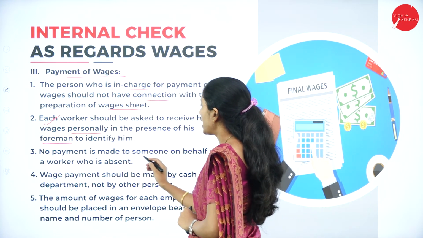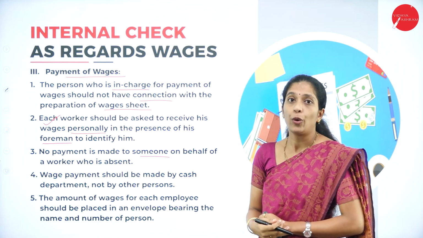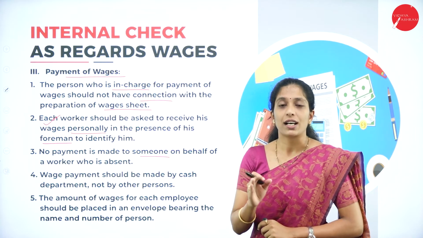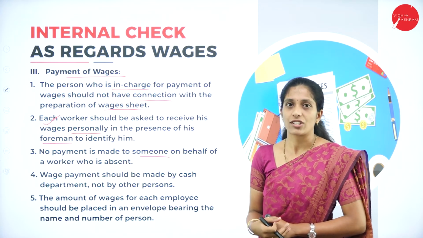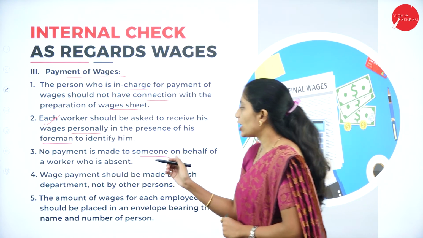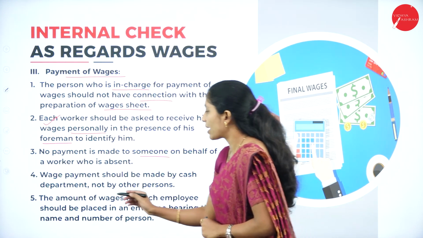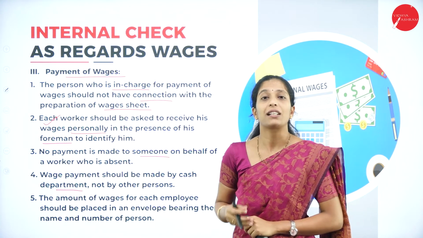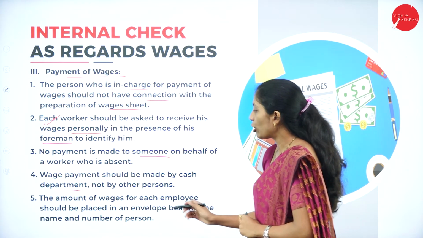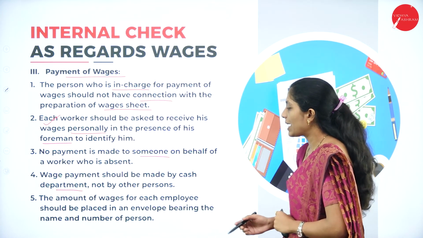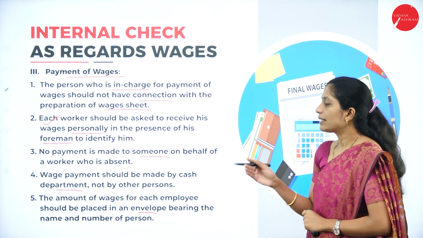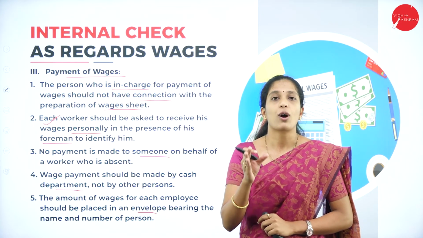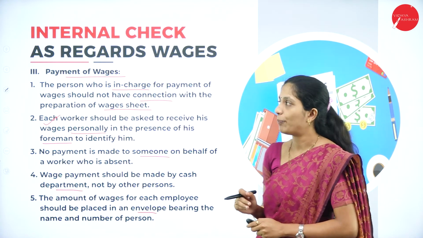Next, no payment is made to someone on behalf of a worker who is absent. If a worker is absent, then on behalf of that worker, no other worker can receive the wages in an organization. Wage payment should be made by the cash department, not by any other person. So here wage payment is made by whom? By the cash department. The amount of wages for each employee should be placed in an envelope bearing the name and number of the person. So the wage has to be given in an envelope to each and every employee.